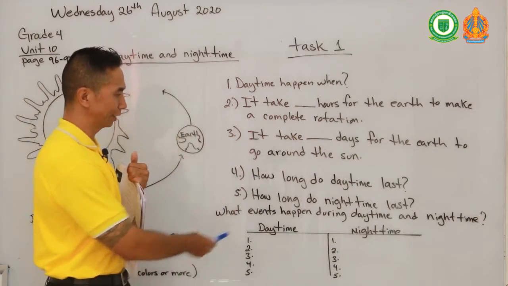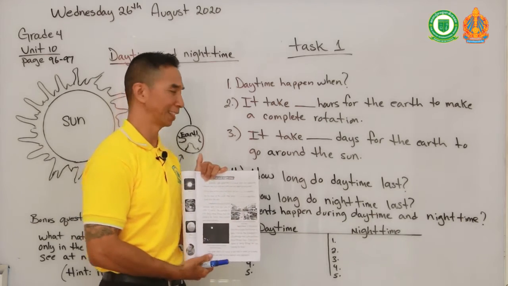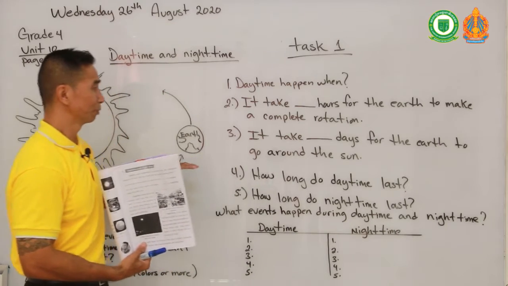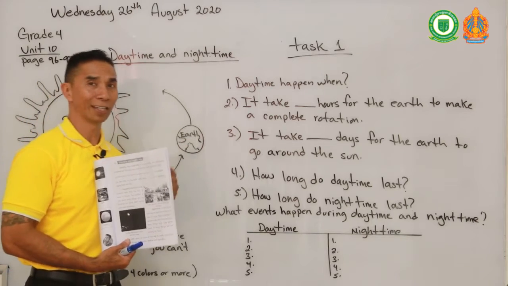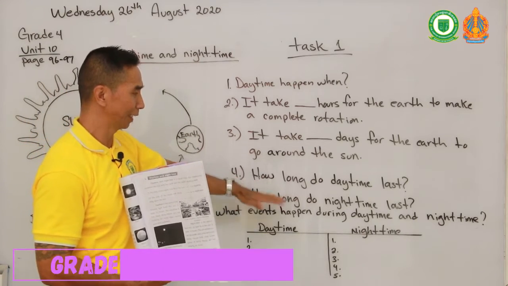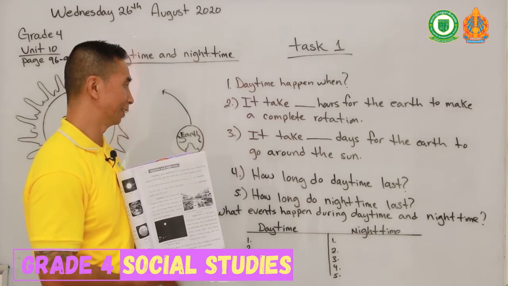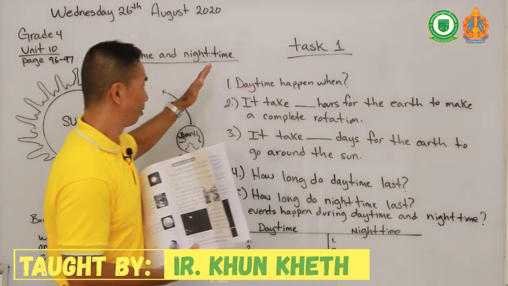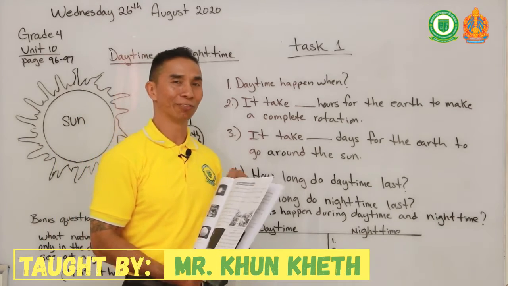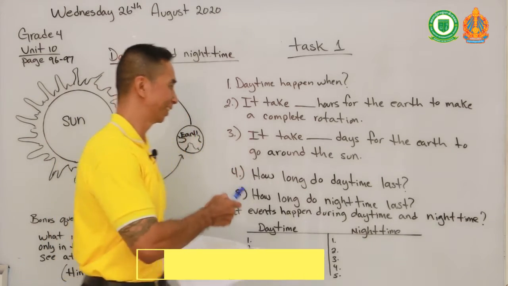And the fifth question is, how long does nighttime last? If we have a certain amount of hours within our day, and each day is divided in 2, so how long does each daytime or nighttime last? Hope you can answer me this pretty quick, because you should be able to answer this question within 5 minutes, right?